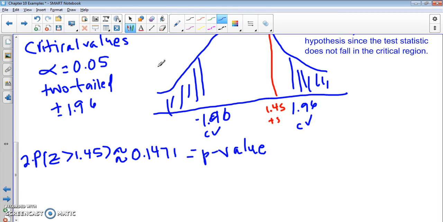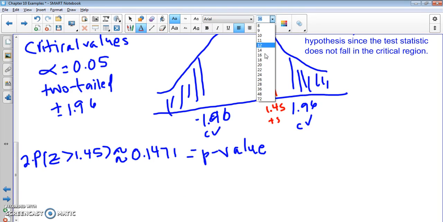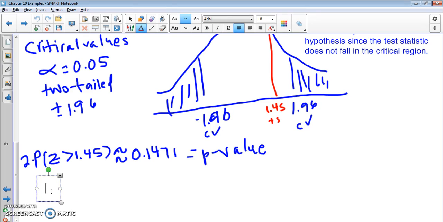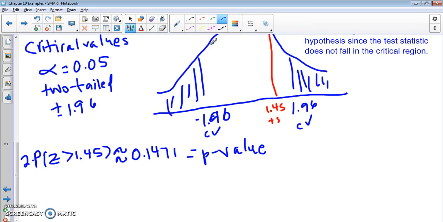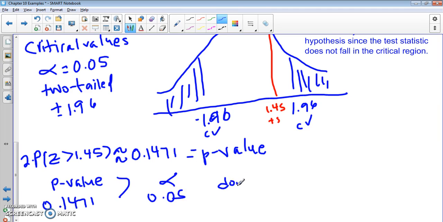And so again, we want to compare the p-value to alpha. So our p-value is greater than alpha, we don't reject the null hypothesis.